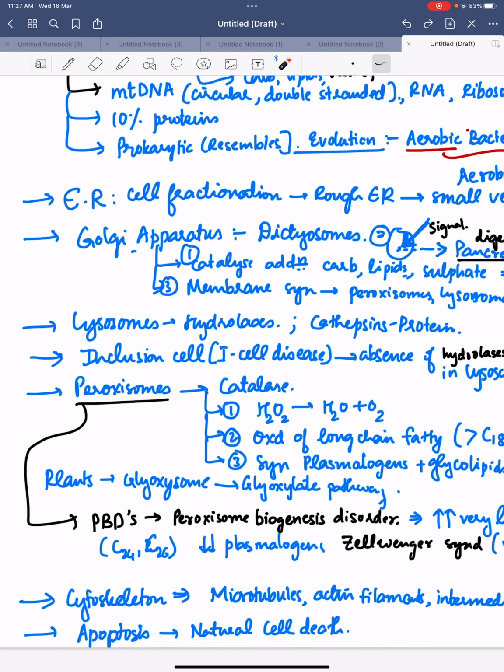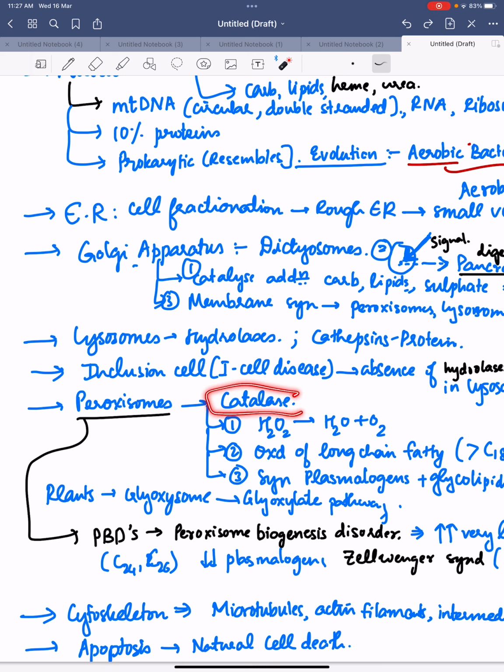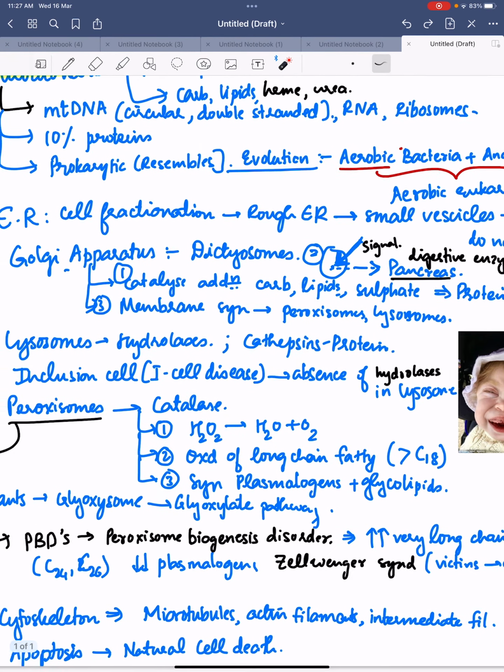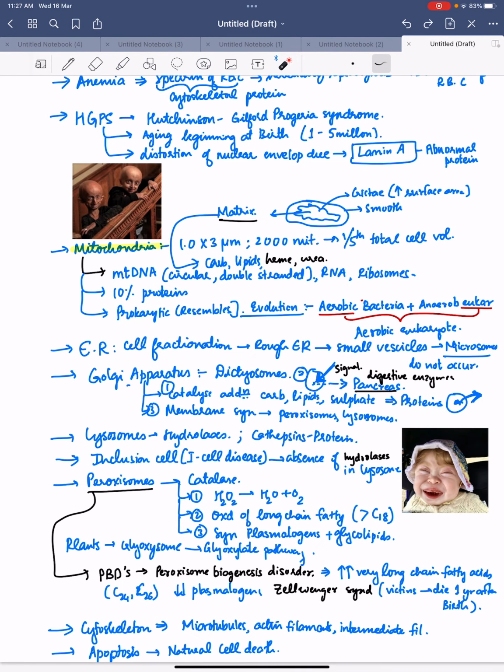Peroxisome has three functions. One, it contains an enzyme called catalase. The first function of peroxisome is that it converts toxic H2O2 to water and oxygen. Then it oxidizes the long chain fatty acids, that is more than 18 carbons in the chain. It synthesizes plasmalogens, very important. If plasmalogens are absent, then again Zellweger syndrome can be observed.